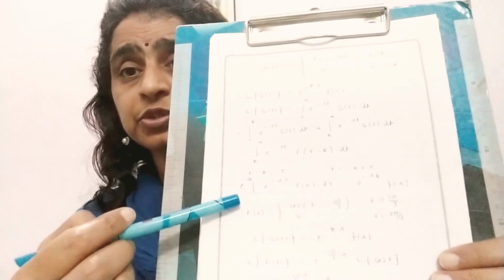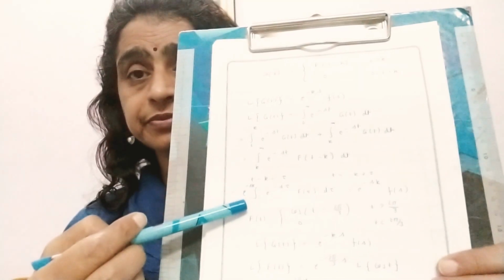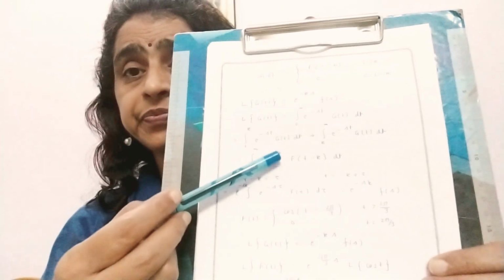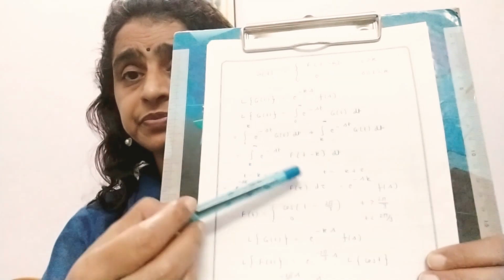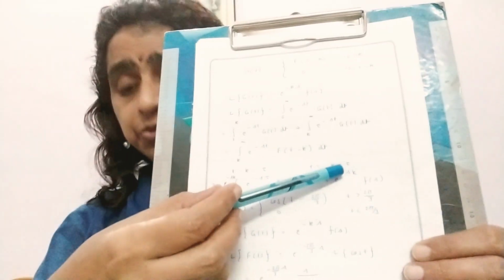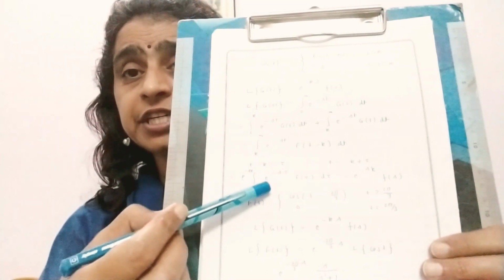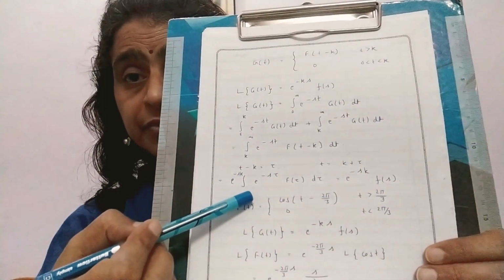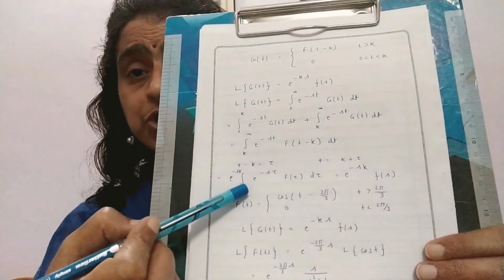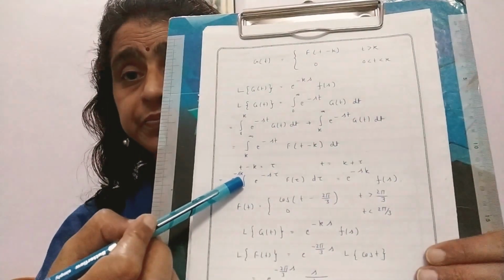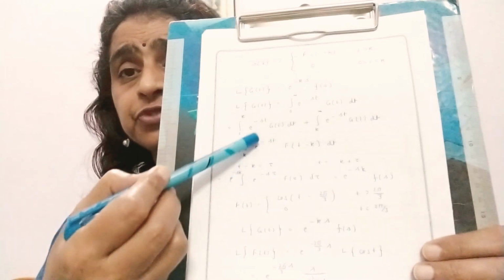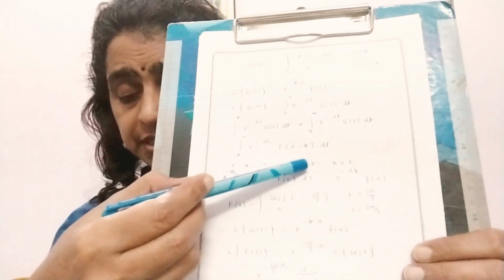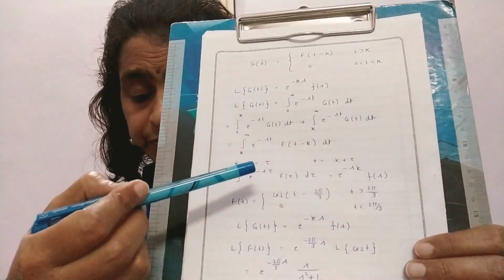Now what you have to do is put the value of t, which is k plus tau, into the exponential.